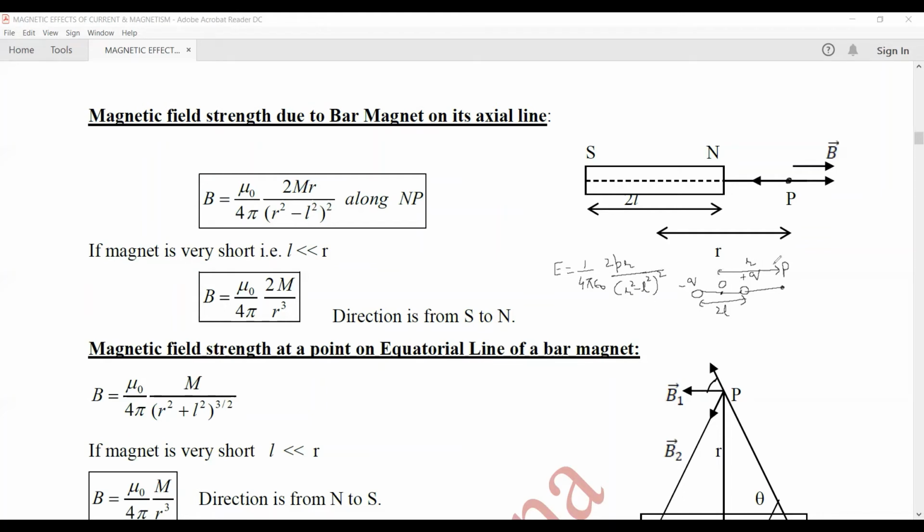The direction of this electric field is along the dipole moment. The dipole moment is from minus Q to plus Q.